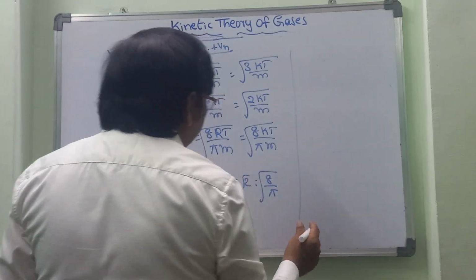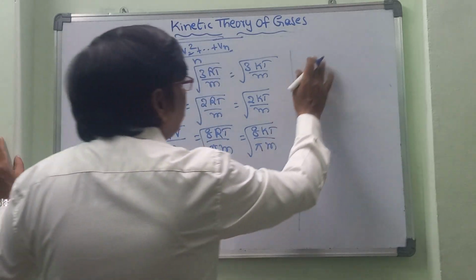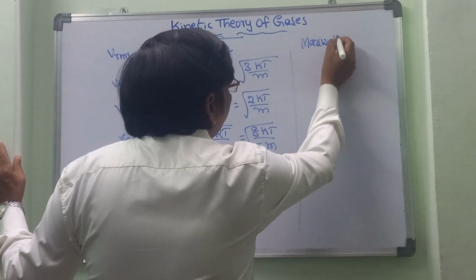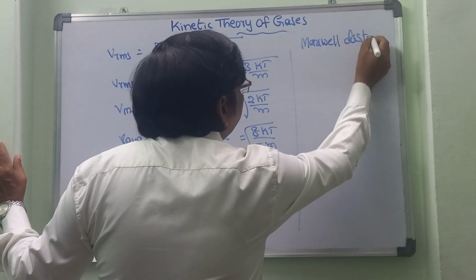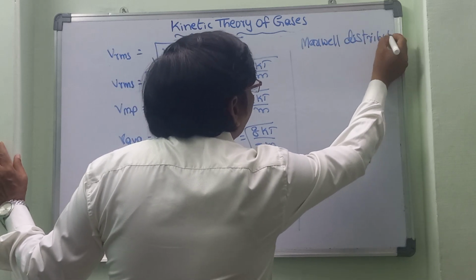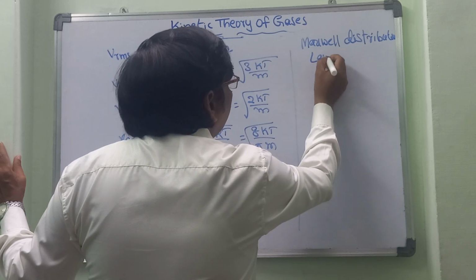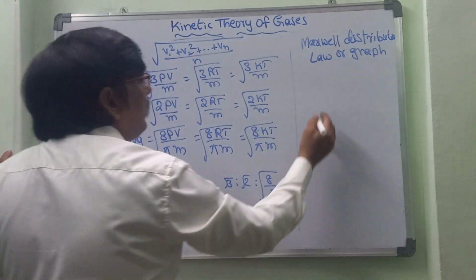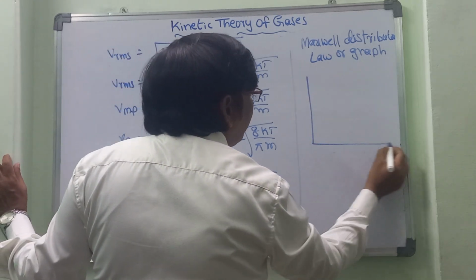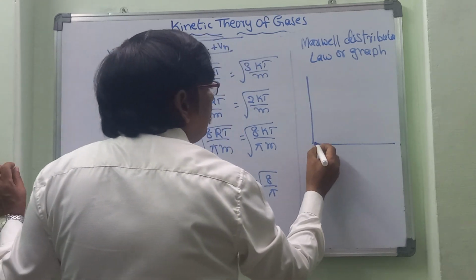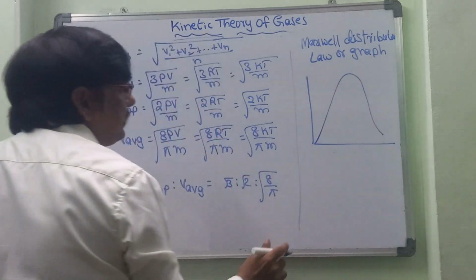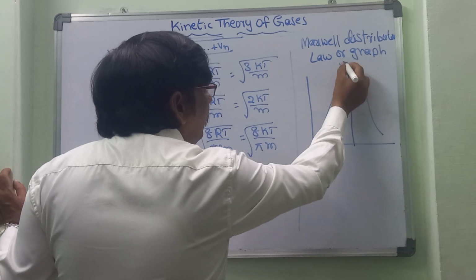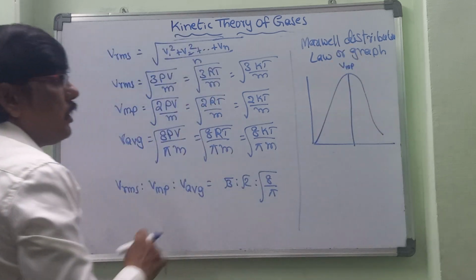For example, Maxwell's distribution law. According to the Maxwell distribution law, if we take any one gas, we will get the Maxwell distribution graph. Let us look at it: here is the maximum peak, which is V maximum, the most probable velocity.